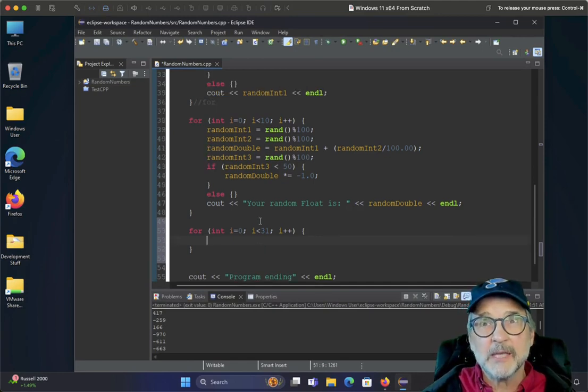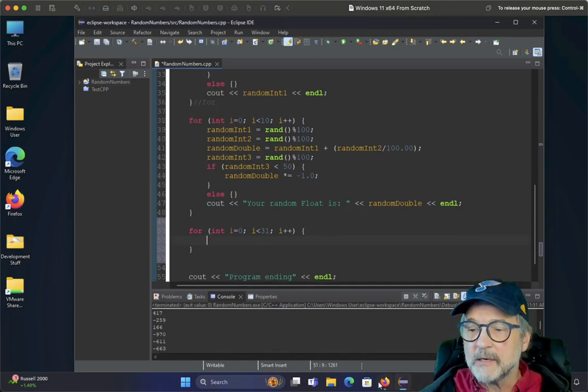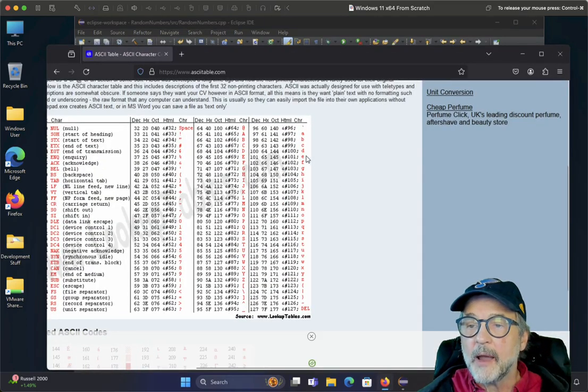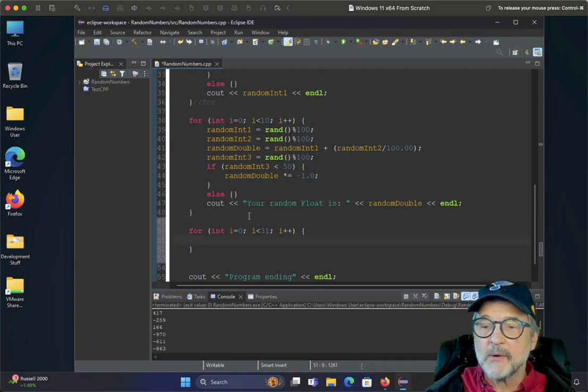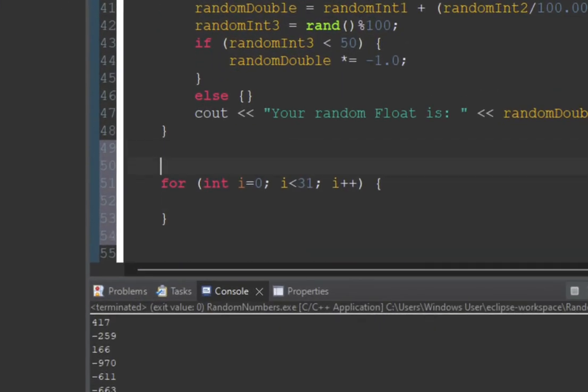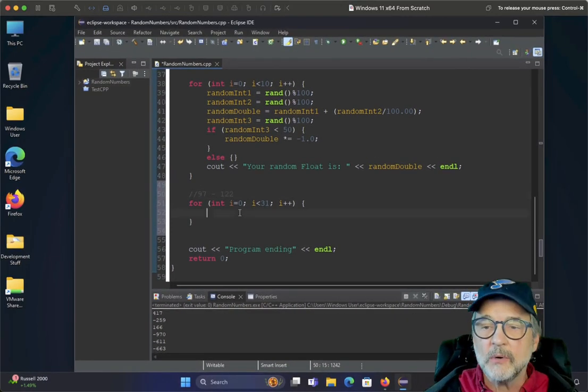Now, it's going to be 97 through, oh, I forgot what it was. Thank goodness I left it. So 97 through 122. So let's put that in a comment so I don't have to go back and forth. So we're looking for 97 through 122. And those comments are difficult to read in dark mode, but I can see it, so we'll walk through it.